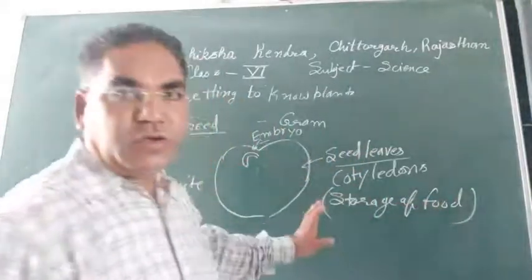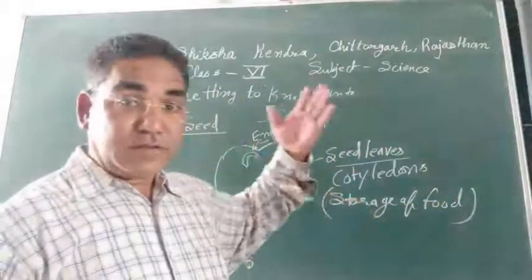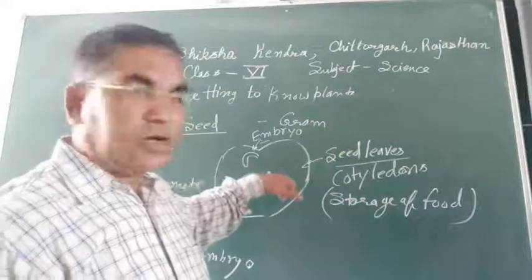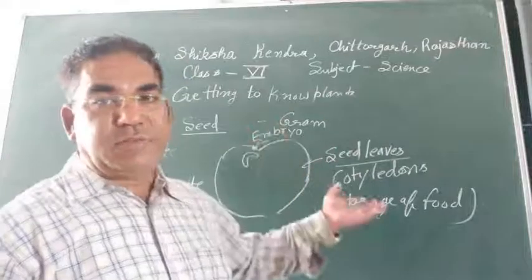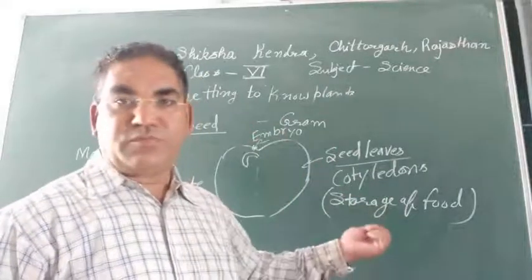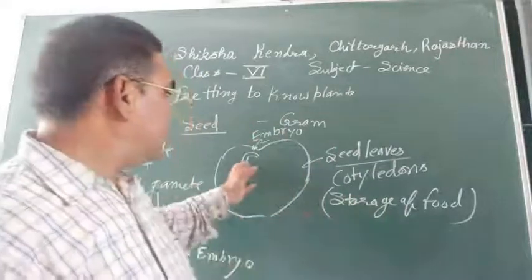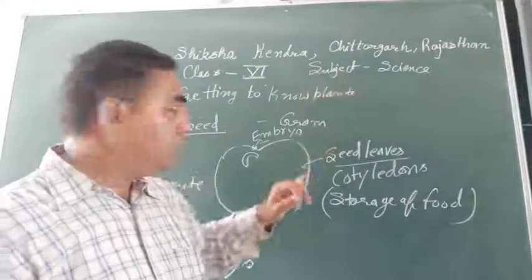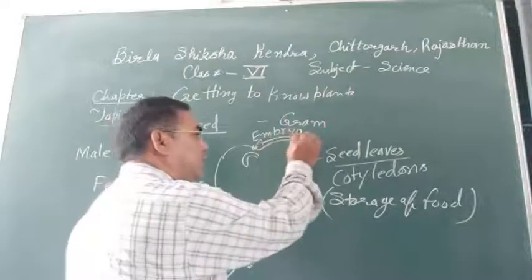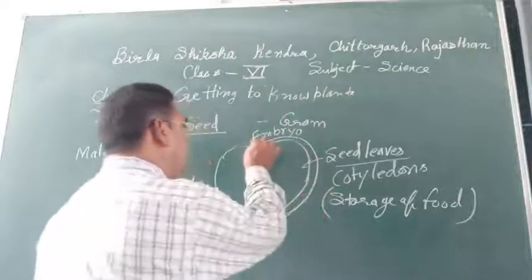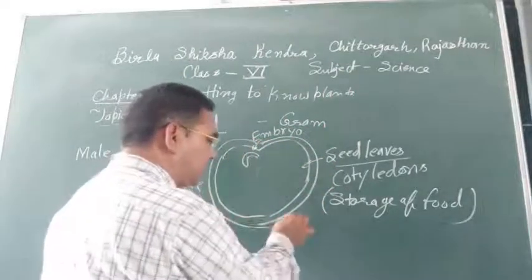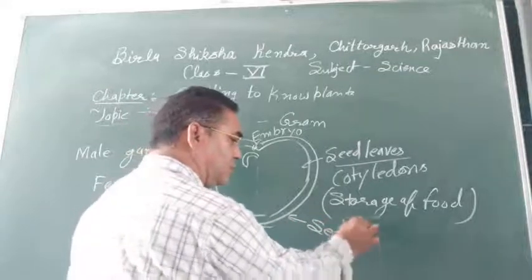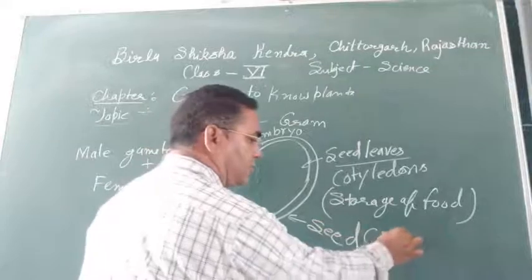Cotyledons store food for the growth of the embryo. To develop the embryo, cotyledons store food. Later on, the embryo develops into a new plant. Right? This seed is covered with a coat, and the covering of the seed is known as the seed coat.